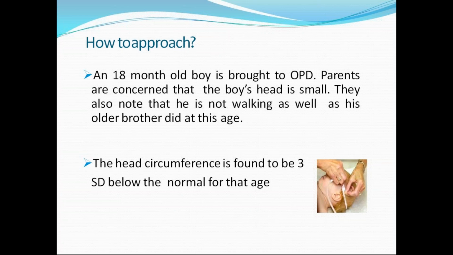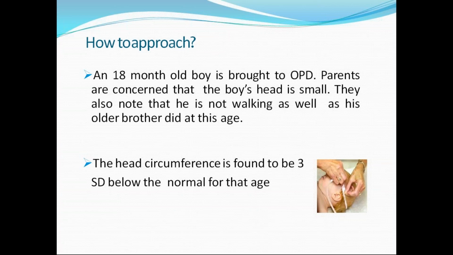She is telling that he's not on par with the sibling, in what he had done at that age period. So how do we approach this case? We have to rule out all the possible causes, whether it is genetic, whether it is acquired or secondary microcephaly. And the first thing you have to do is measure. The mother told the head is small. You cannot rely on the mother for everything.